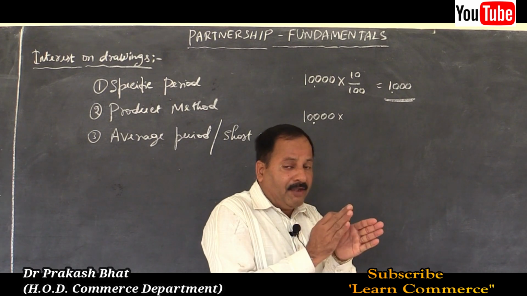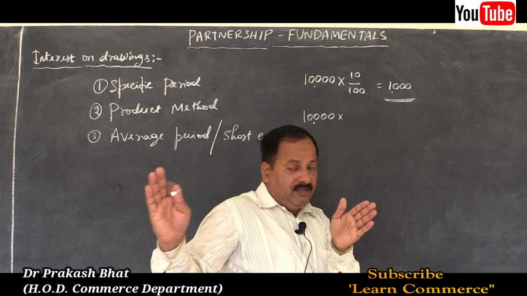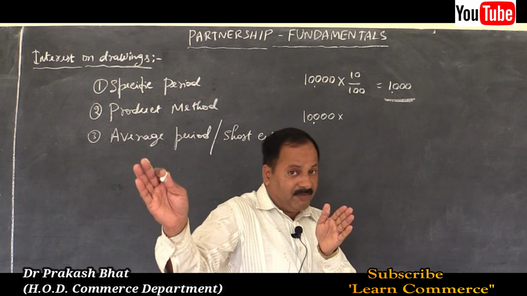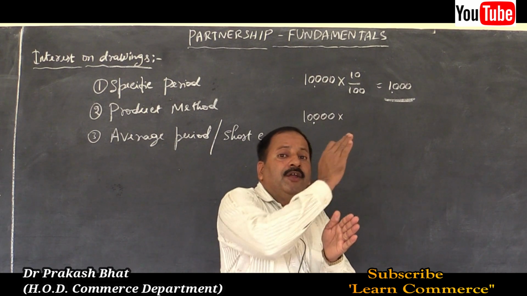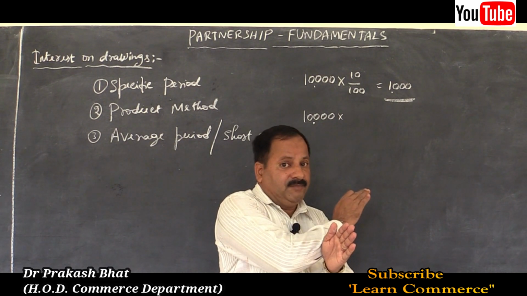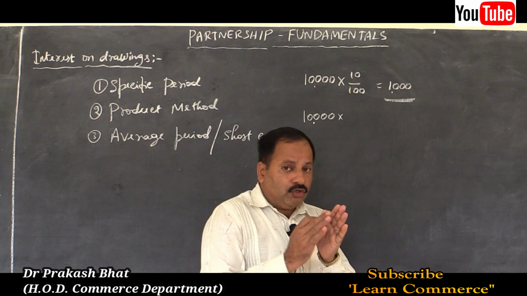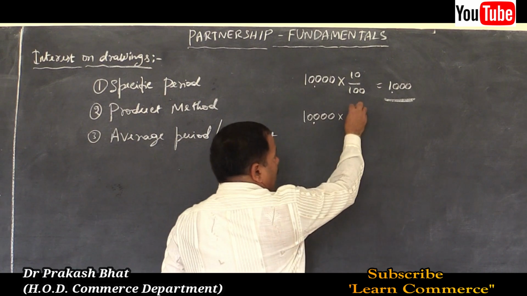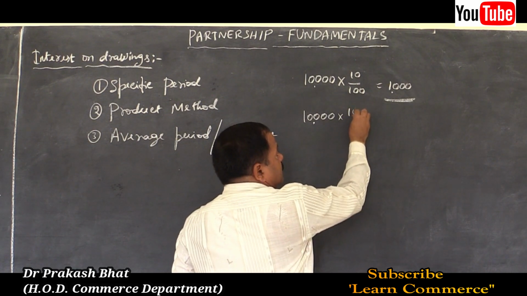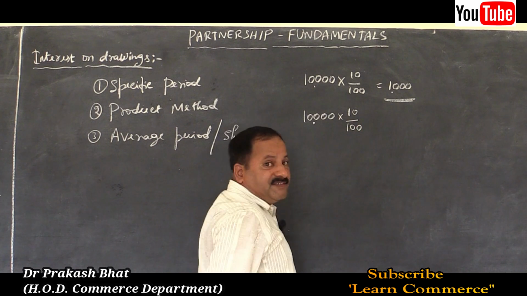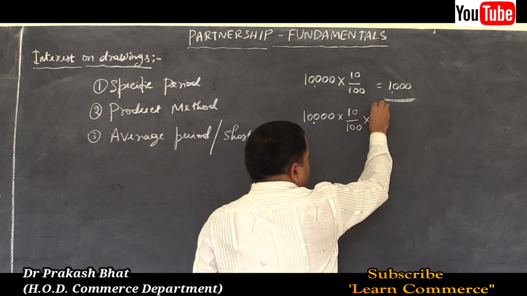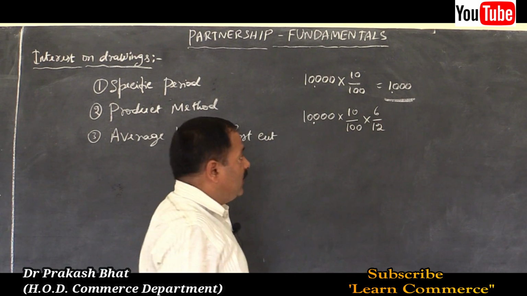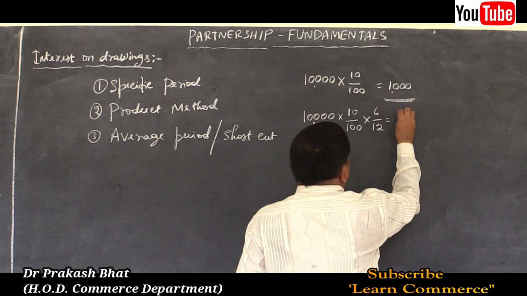So from the date of withdrawal till the end of the accounting year, which in this case ends on 31st March of the next year, because the accounting year was started on 1st April of the previous year. So here from 1st October to 31st March, it will be a period of 6 months. So for half a year, we have to calculate interest on drawings. The rate of interest remains as it is, 10%. And for 6 months out of 12 months, 6/12, here it will be rupees 500.